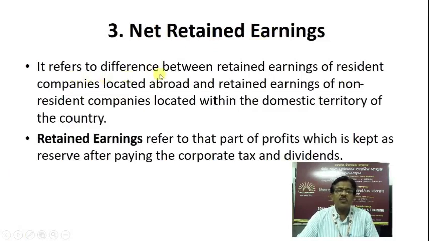It refers to the difference between retained earnings of resident companies located abroad and retained earnings of non-resident companies located within the domestic territory of the country. Retained earnings refer to that part of profits which is kept as reserve after paying the corporate tax and dividends.